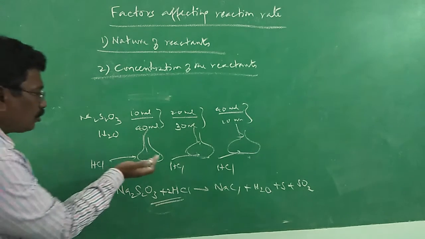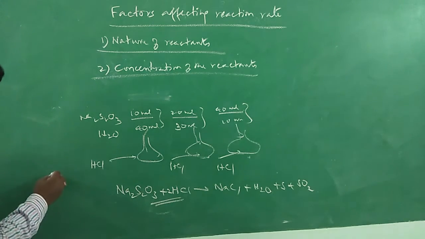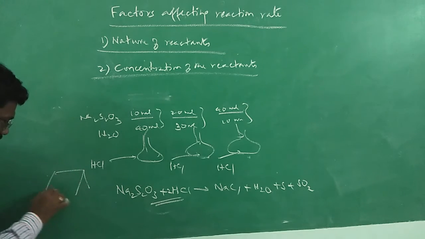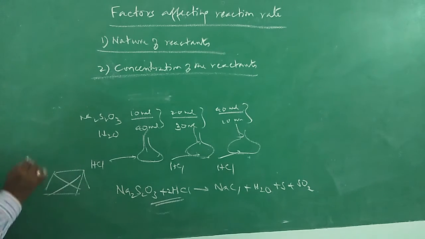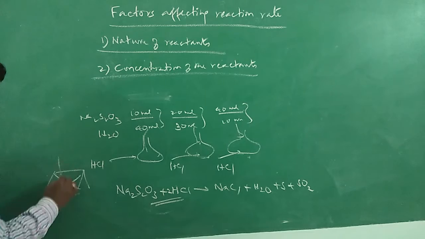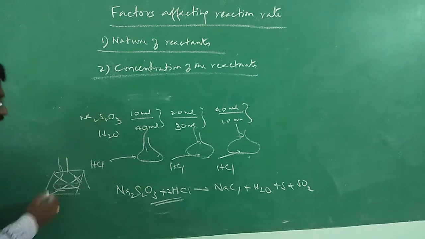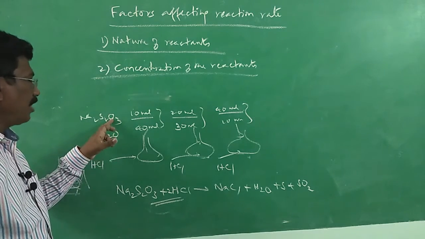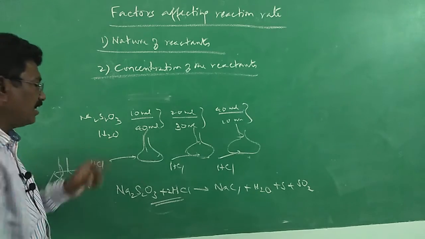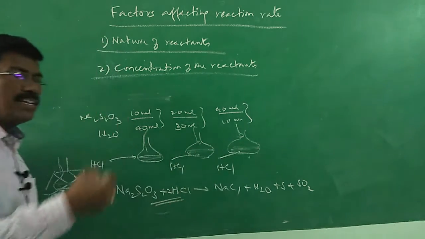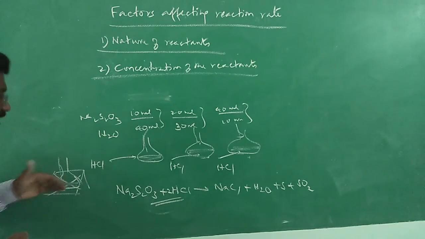So, if these flasks are kept over a tile marked with a cross mark, I cannot visualize the mark after some time. Now, sodium thiosulfate is colorless, water is colorless, so the solution will be colorless. But after some time, it will become opaque and I cannot see the marking.